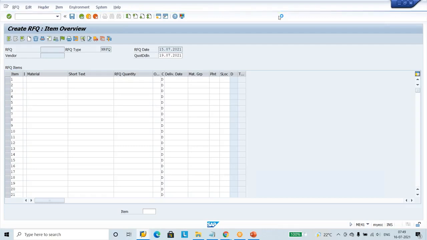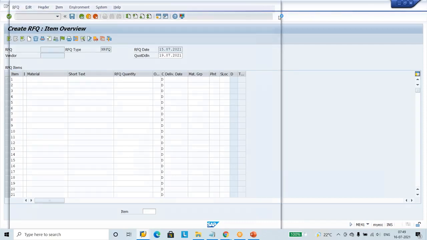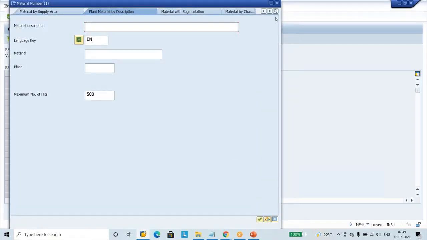Again, material. What is this one? Wait for some time. Material is... ours is Nissan plant 1.